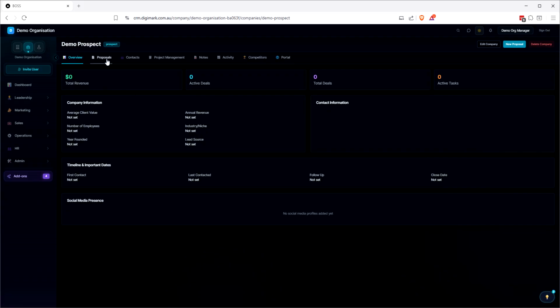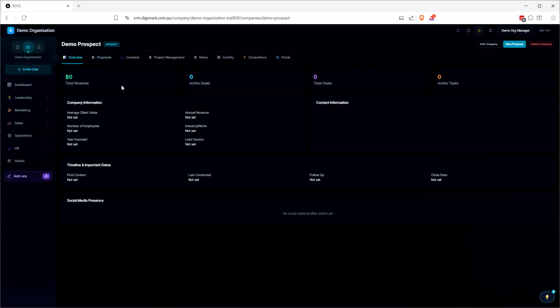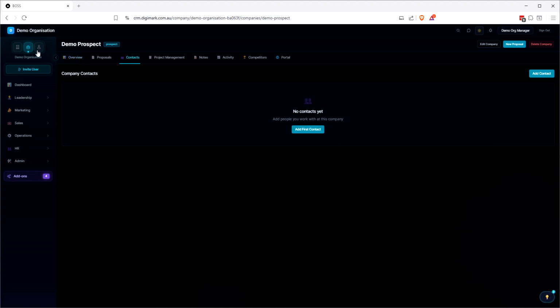One of which would be their proposal. So I'll show you how that all works soon. But yeah, this is fundamentally what we've got in contacts. So we've got the company, and we can list out all of the contacts which go into the contacts database. So contacts get attached to a specific company, and they continue through the journey with that company.